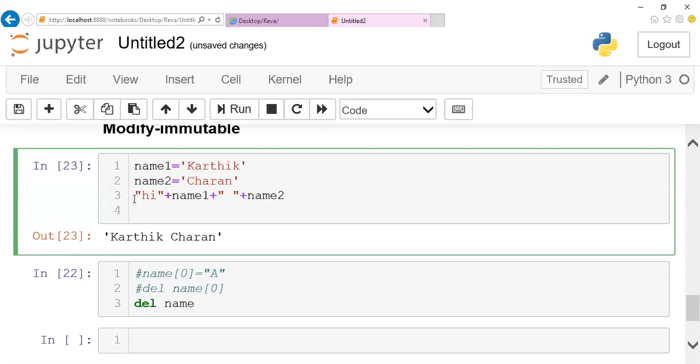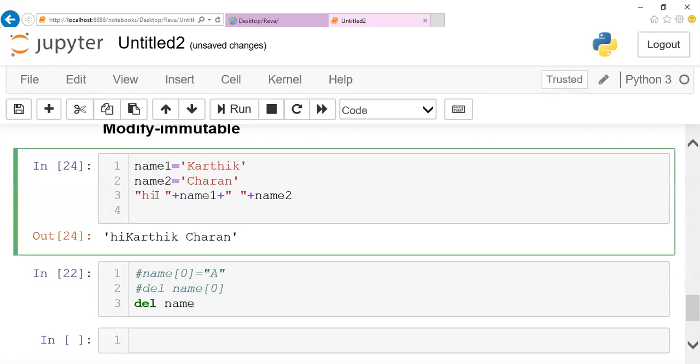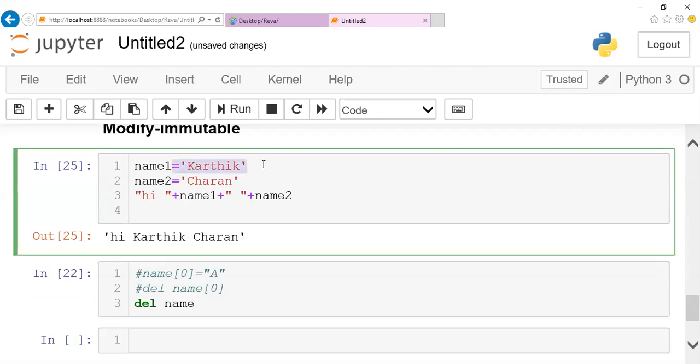But when you go back and print name 1 and name 2, they will not change; the data will not be changed. Temporarily it will print the two joined, Karthik Charan, but when you check your strings, name 1 and name 2 are not changed. This is what we mean: strings are immutable by nature, the original is not changed. Whatever you want, you're supposed to give during declaration. If you want to modify, make it a list or something else, modify it, then convert it back to a string type. Only these things are possible.